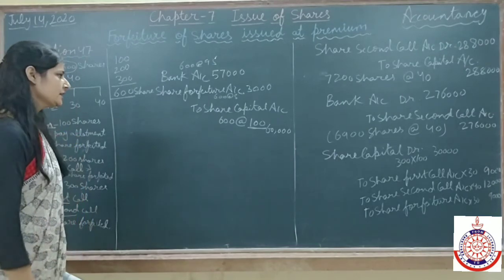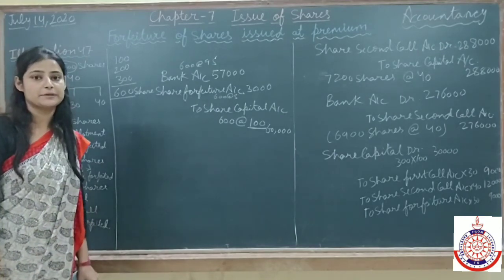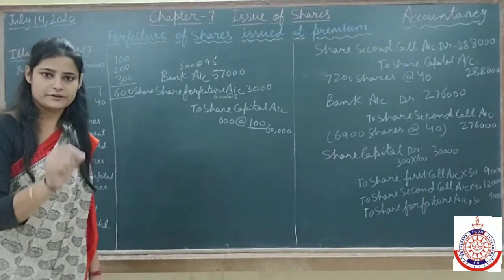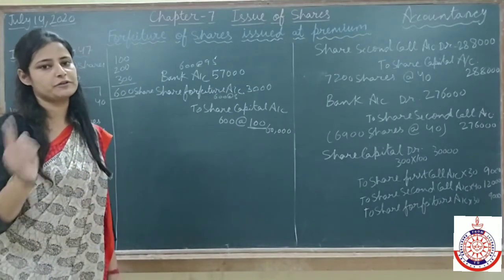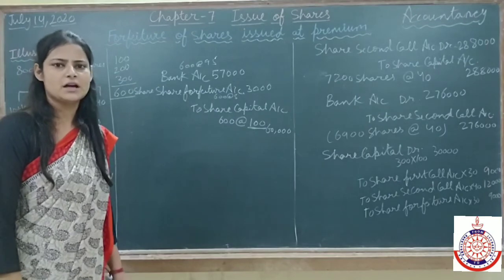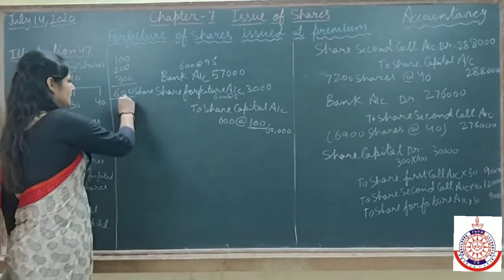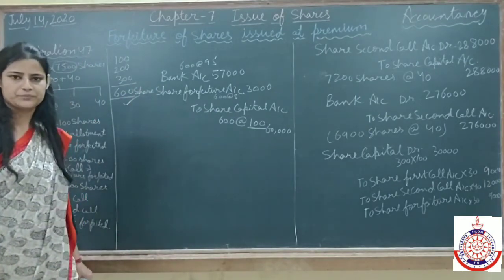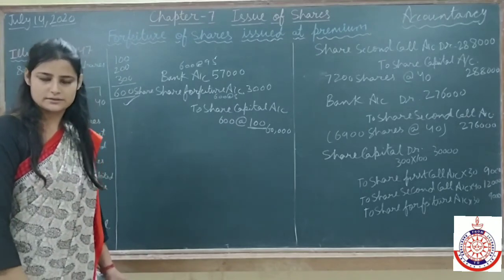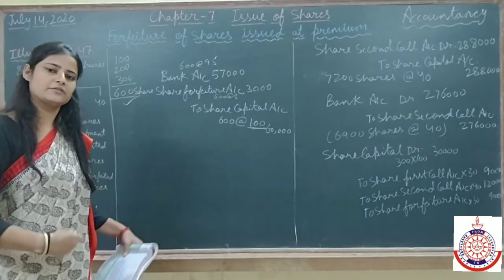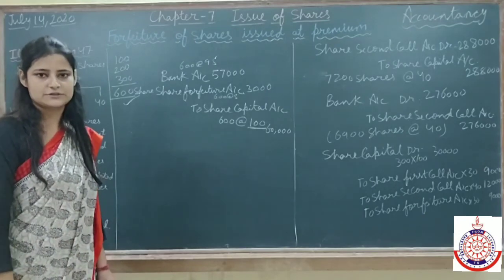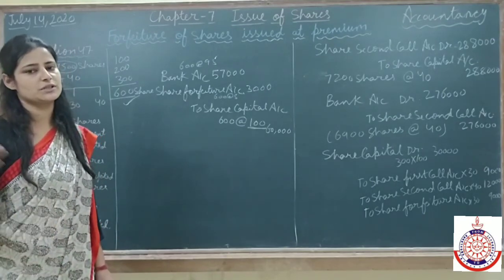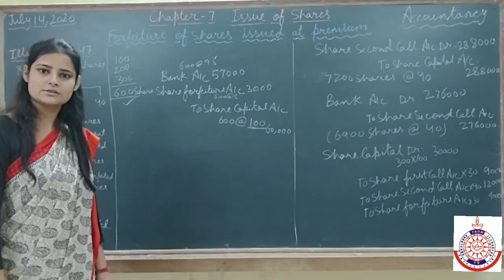Now after that, the last entry is related to the capital reserve. The profit which is left in share forfeiture account, that profit we will transfer to capital reserve account, because those shares are reissued now. Now we don't have any shares with us. We have reissued all the shares. Now that amount we can transfer to capital reserve so that we can use it for other purposes also.